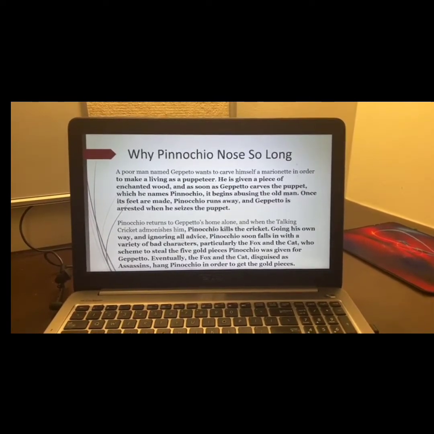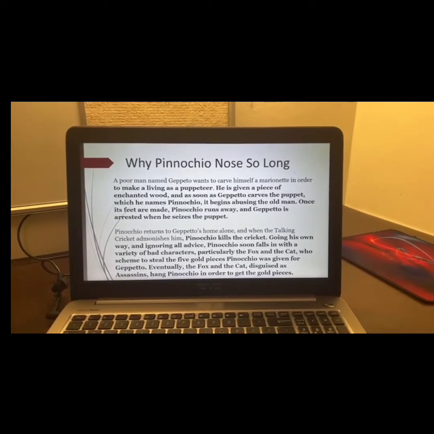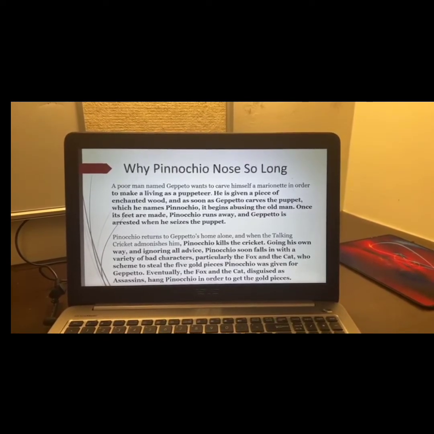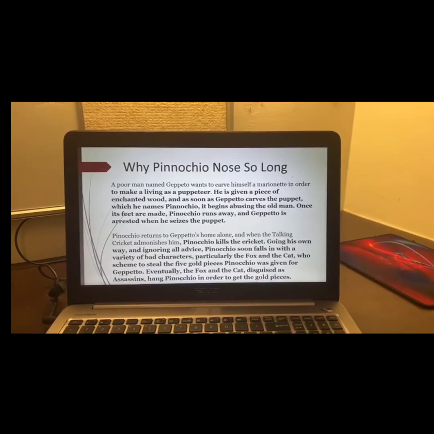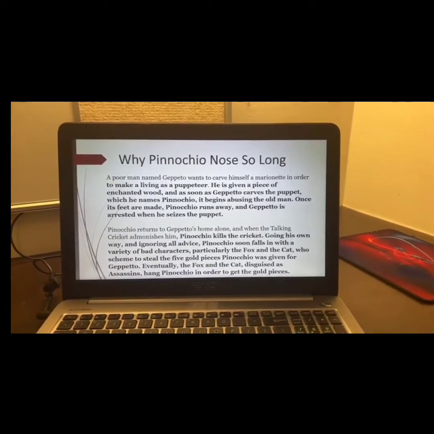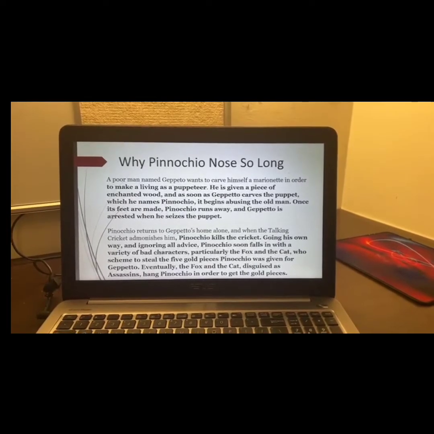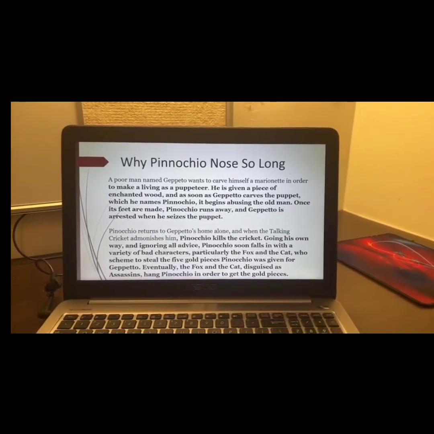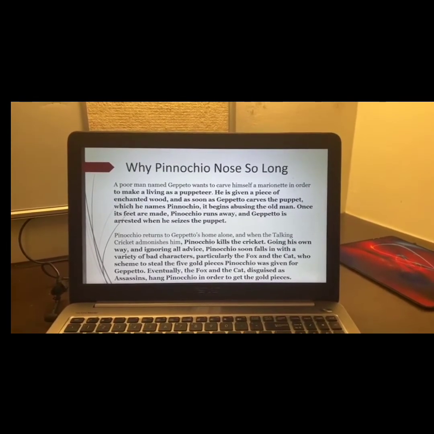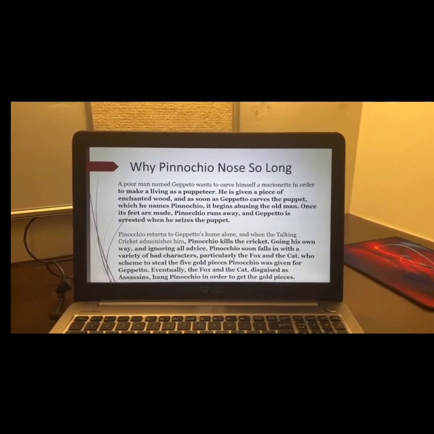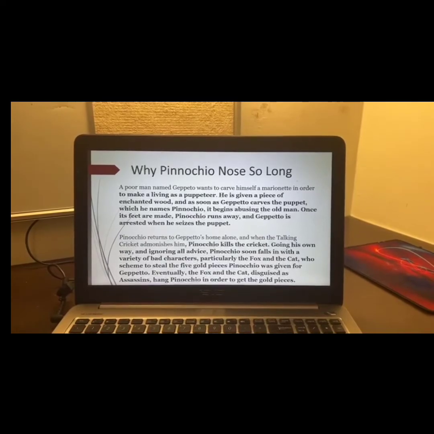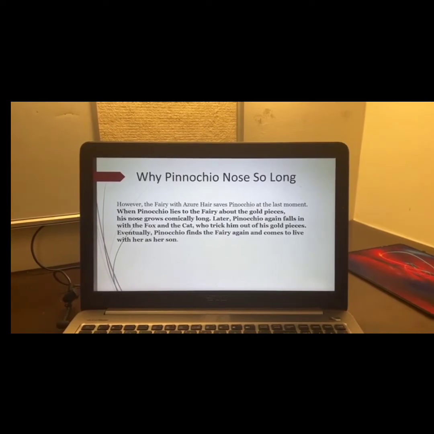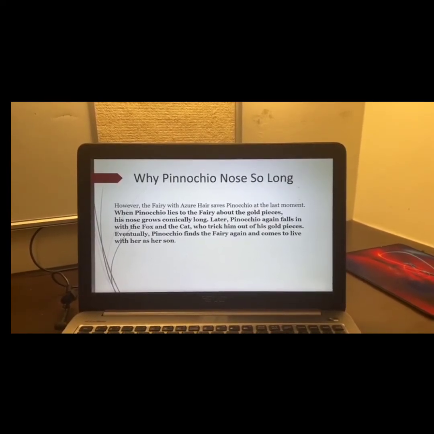Pinocchio returned to Geppetto's home alone, and when the talking cricket admonished him, Pinocchio killed the cricket. Going his own way and ignoring all advice, Pinocchio soon fell in with a variety of bad characters, particularly the fox and the cat, who seemed to steal the 5 gold pieces Pinocchio was given for Geppetto. Eventually, the fox and the cat disguised as assassins hang Pinocchio in order to get the gold pieces. Next, however, the fairy with azure hair saved Pinocchio at the last moment.